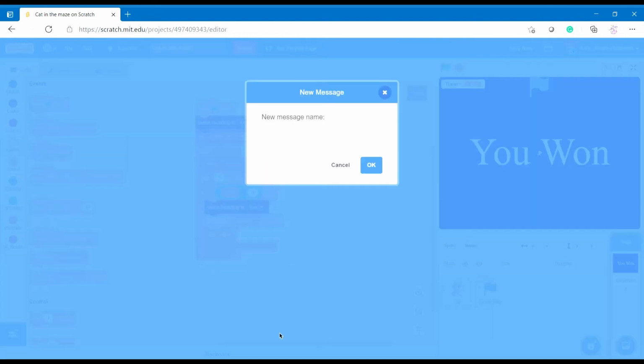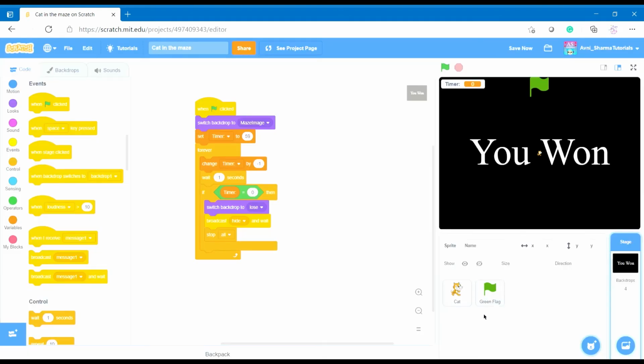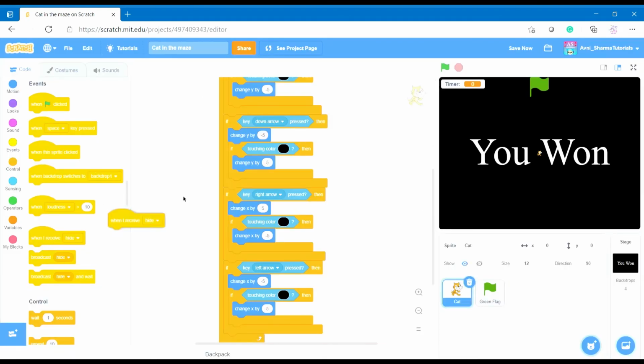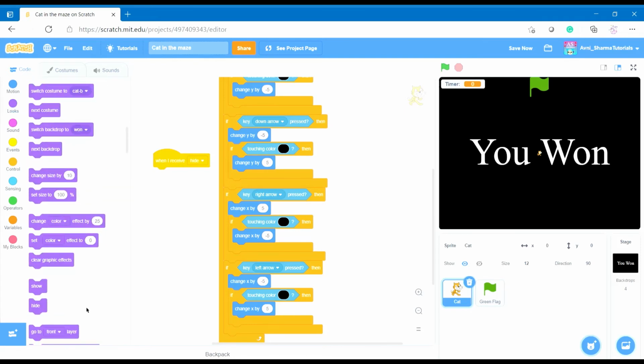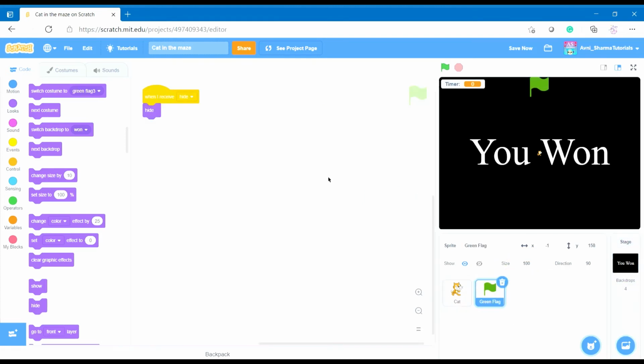So just name it hide or game over or anything you want. I'll just say hide. Let's say now when I receive hide, let's hide. You could do the same for here, but I'll just drag and drop and duplicate the code like that. Simple. Green flag.